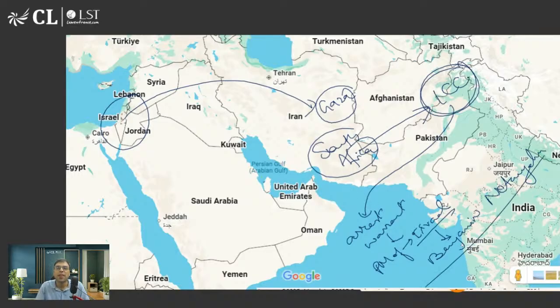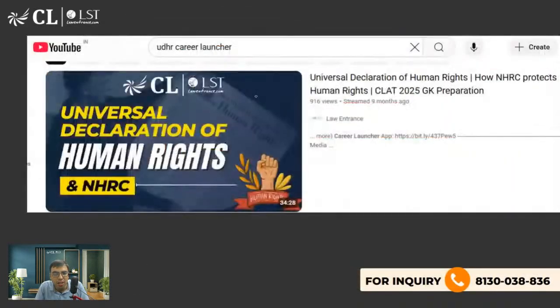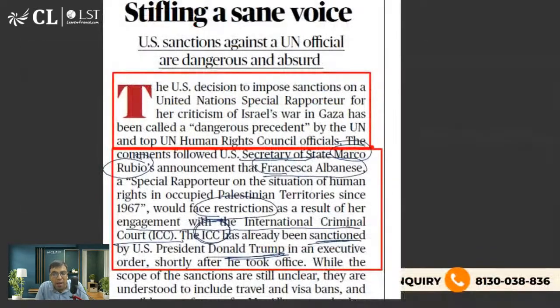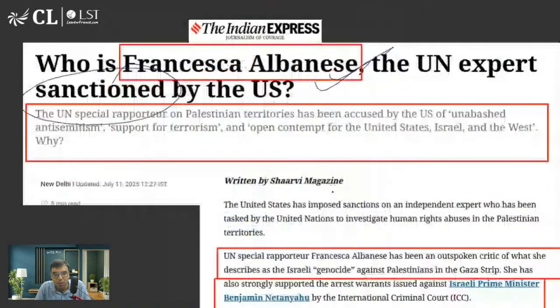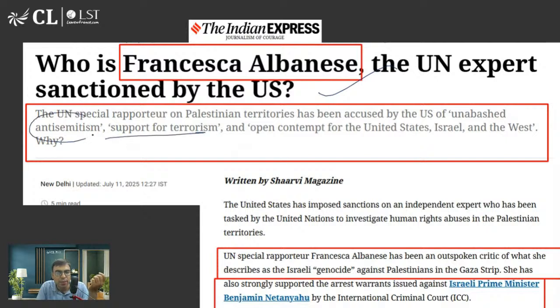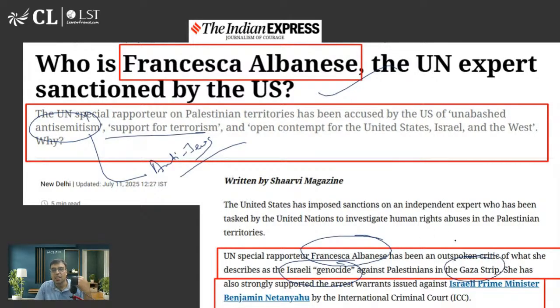So when Donald Trump came to power, he imposed sanctions on ICC officials: we'll freeze your account, or you cannot come to America, and many other things. Similarly, this lady, who is a UN official, had also criticized Israel in the past, and that is why she has been called by the US a supporter of terrorism and anti-Semitism. Anti-Semitism means anti-Jewish, in short. She said that Israel is committing genocide in Gaza, and that is why sanctions were put by the USA.